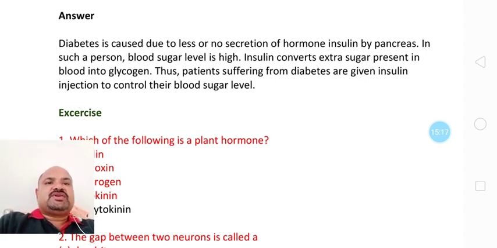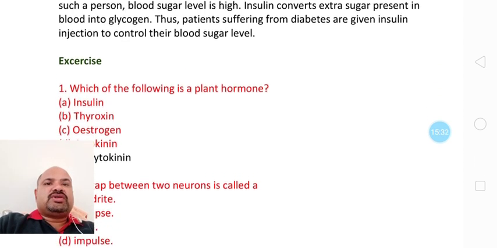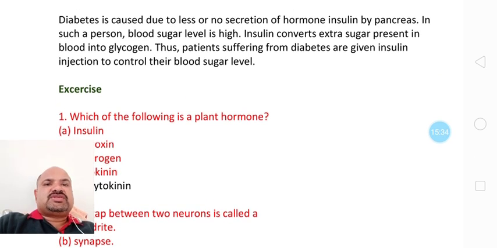In such a person, the blood sugar level is high. Insulin converts extra sugar present in the blood into glycogen. Thus, patients suffering from diabetes are given insulin injections to control their sugar level. So these were all the in-text questions. Let us go towards the next part, that is exercises, in the next video lecture.